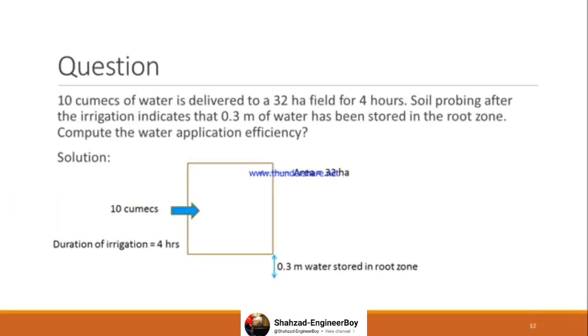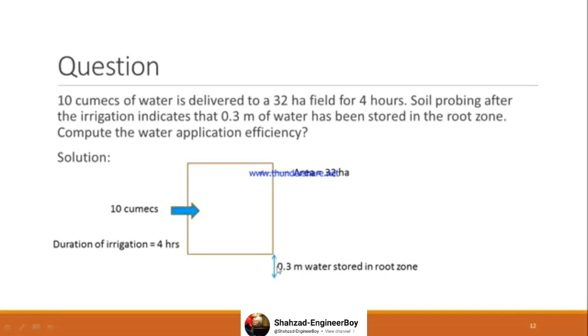Quite explanatory. In this question, 10 cubics of water is delivered to the 32 hectare field for 4 hours. So 10 meter cube per second water is delivered to a patch of land which has an area of 32 hectares. Duration is 4 hours. Soil probing, soil investigation shows that 0.3 meter water has been stored in the root zone.